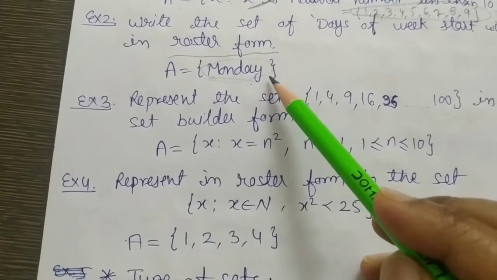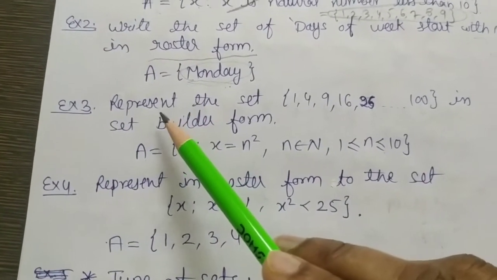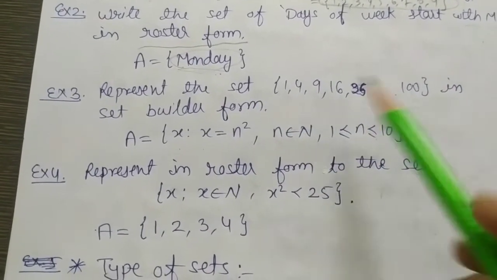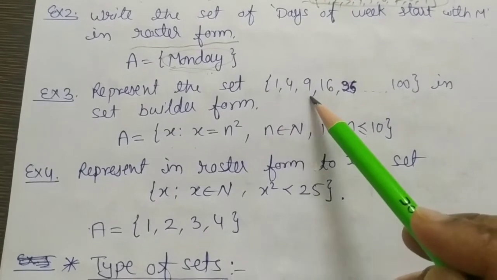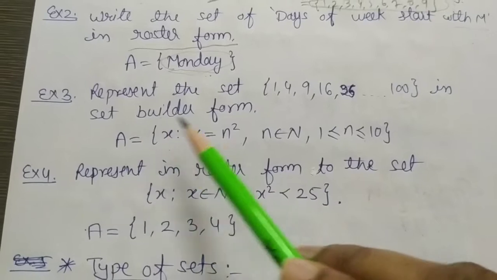This is called singleton set. Example third. Represent the set. We are given the set where the elements are 1, 4, 9, 16, 25 up to 100 in set builder form.